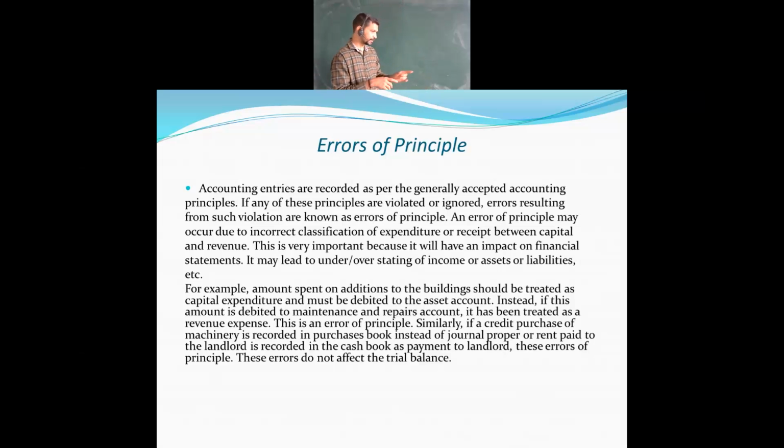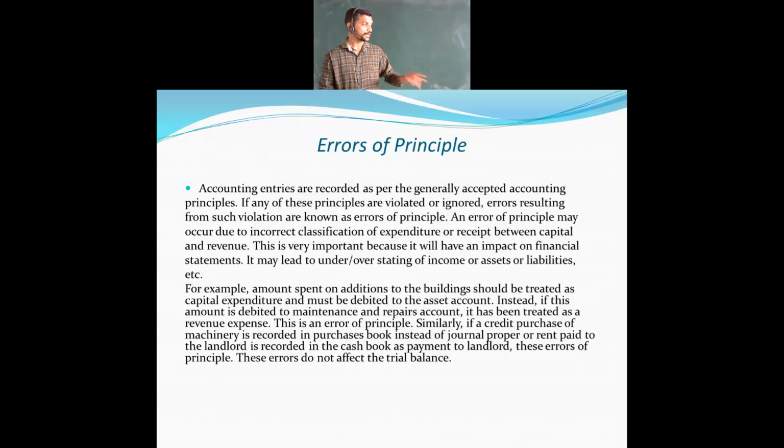Instead of it, this amount is debited to the maintenance and repair account, and it has been treated as a revenue expense. If you are going through the building part, then most probably it should be treated as capital expenditure.